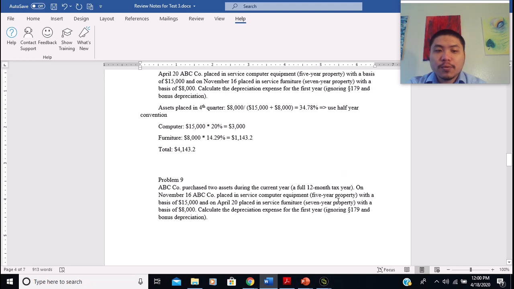So let's look at problem 9. In problem 9, everything is similar except for the timing. Now it says on November 16, the company placed into service the computer with a basis of $50,000, and on April 20th, they placed into service the furniture with a basis of $8,000. So now let's look at how much asset is placed in the fourth quarter.